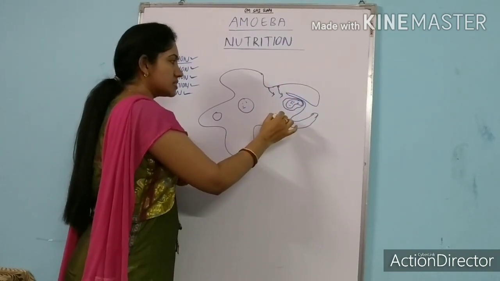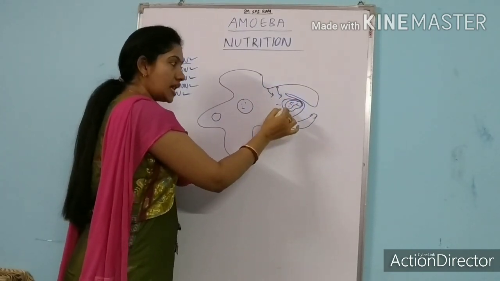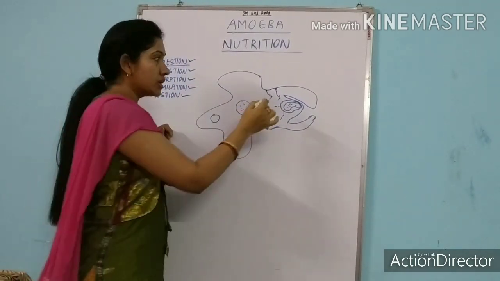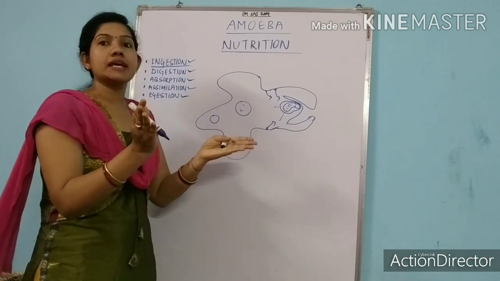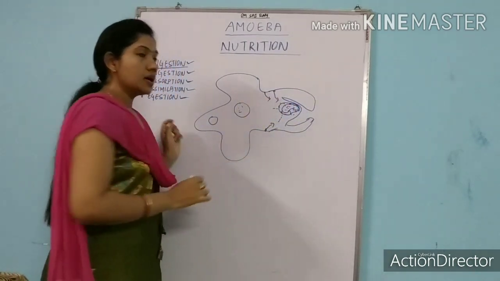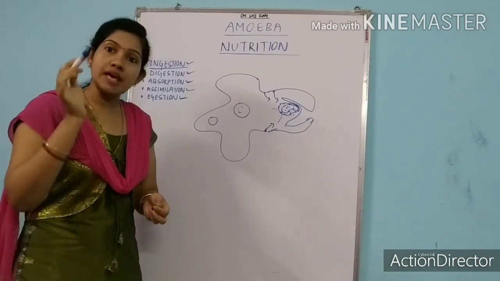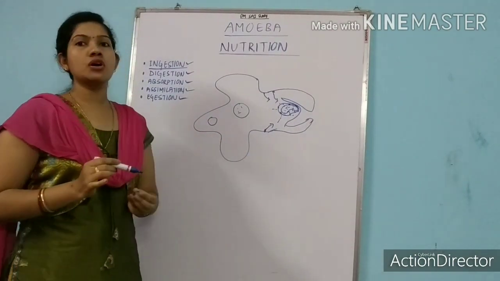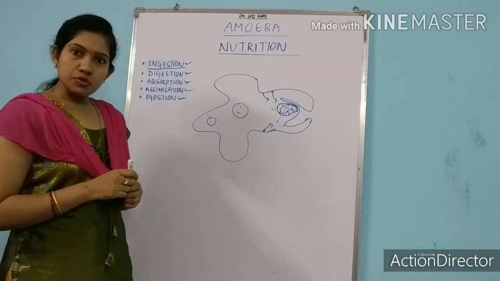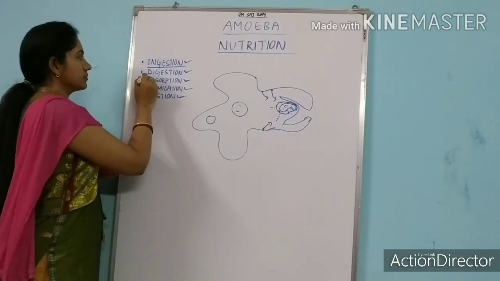These digestive enzymes help the food particle to break down. This process is known as digestion.